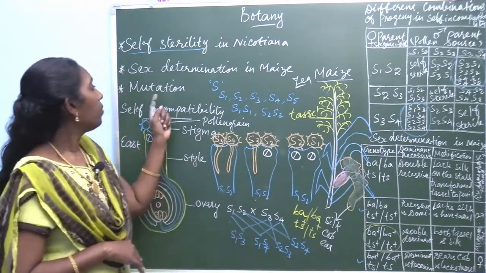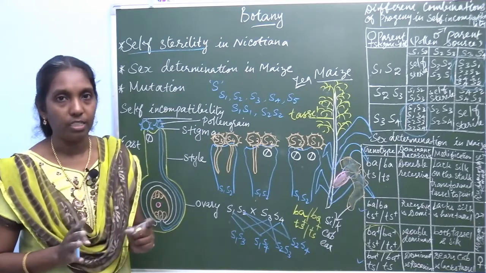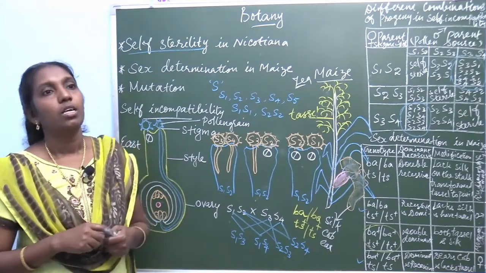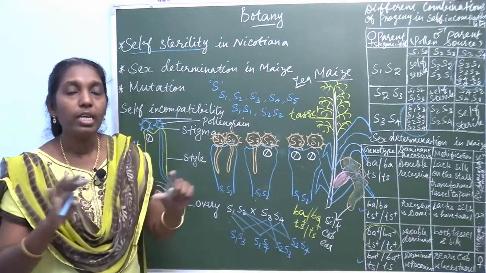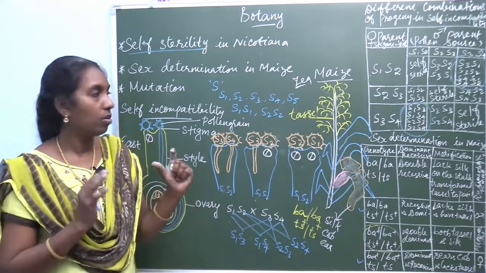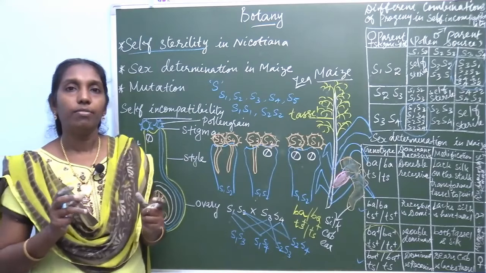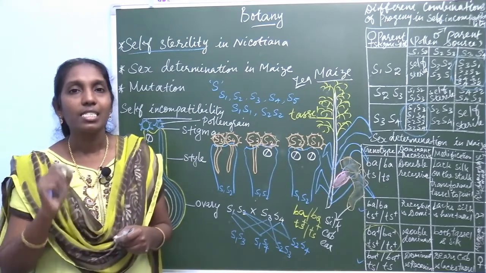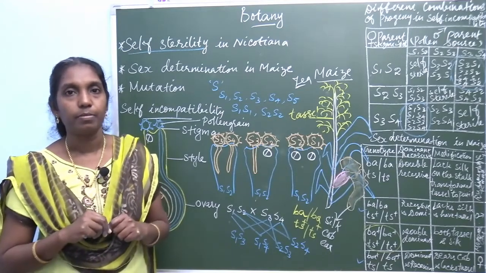One more question, mutation. You know the definition, what is mutation? Mutation is the sudden change, causing genotypic variations among individuals. There are different types of mutations, but today we can see the introduction of mutation. You already learned the definition in lower classes. What is mutation, or define mutation? Sudden change in the nucleotide sequences.